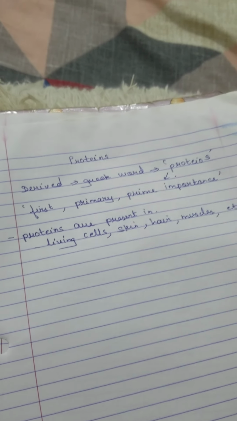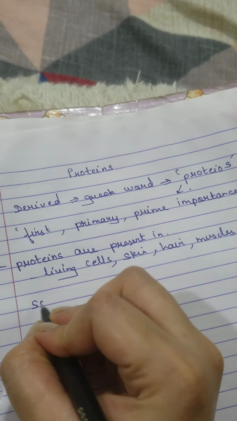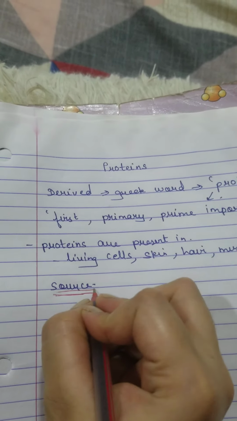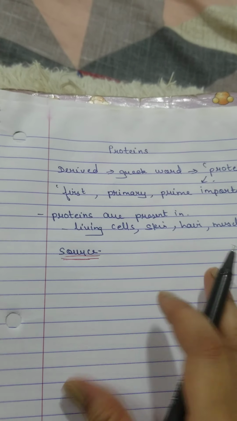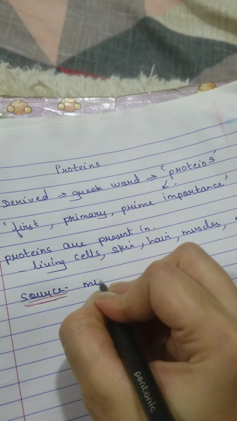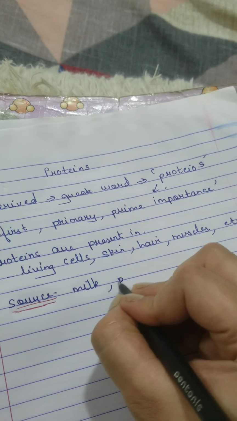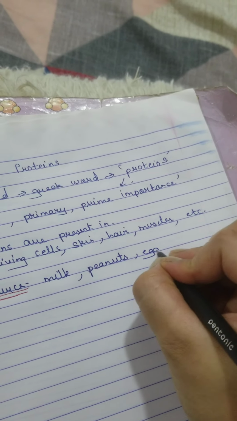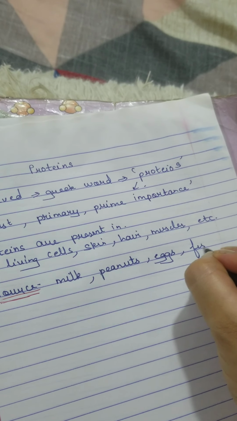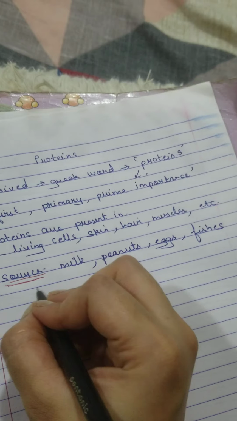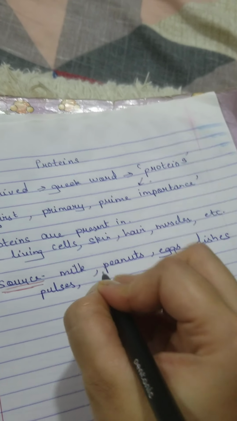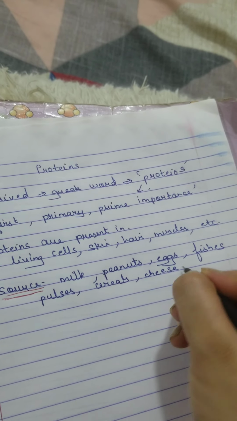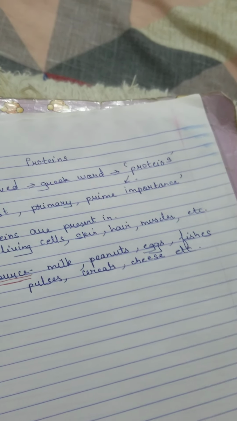Now from where do you get this protein? Basically we are talking about the source now. Source means the food from where you are going to get protein, or the protein rich food. First is milk. Then peanuts, म्हणजे शेंगदाणा. Then you have eggs, fishes, pulses, cereals, cheese, etc. There are so many things from which you get your proteins.